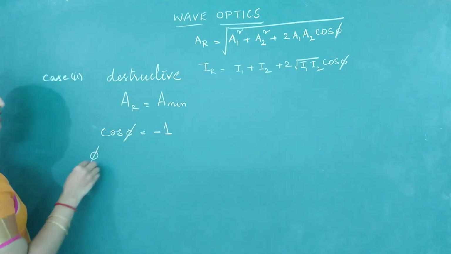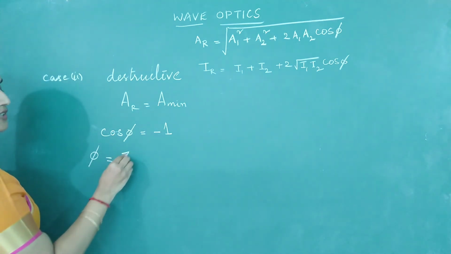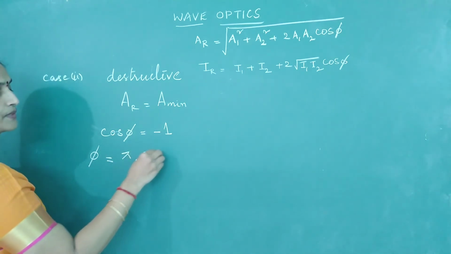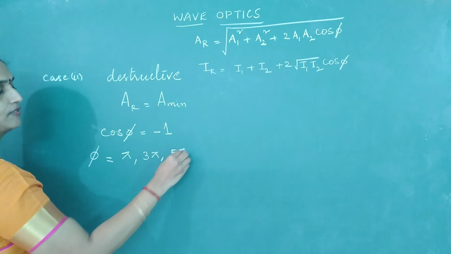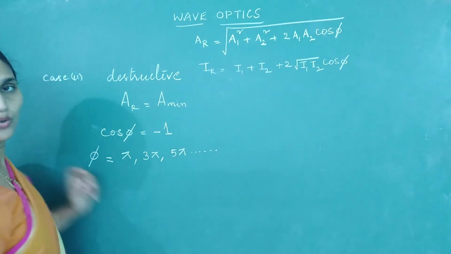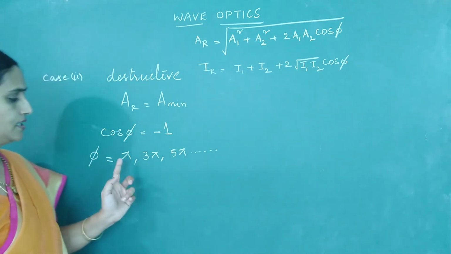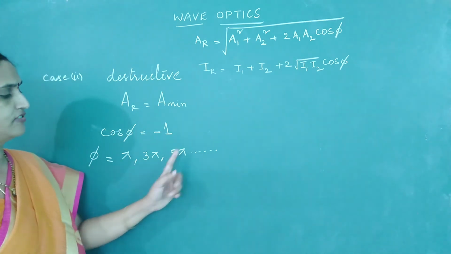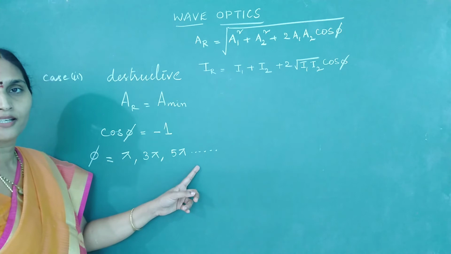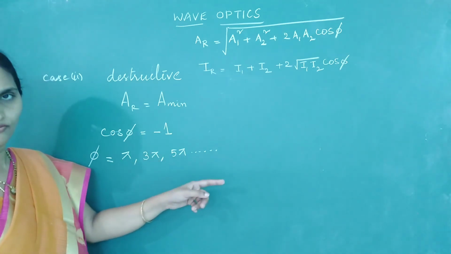We know cos theta takes the value minus 1 for phi equal to 180 degrees, 3 pi, 5 pi and so on. Now I am going to generalize and write it. Is it an even multiple of pi or an odd multiple of pi? It is an odd multiple of pi.